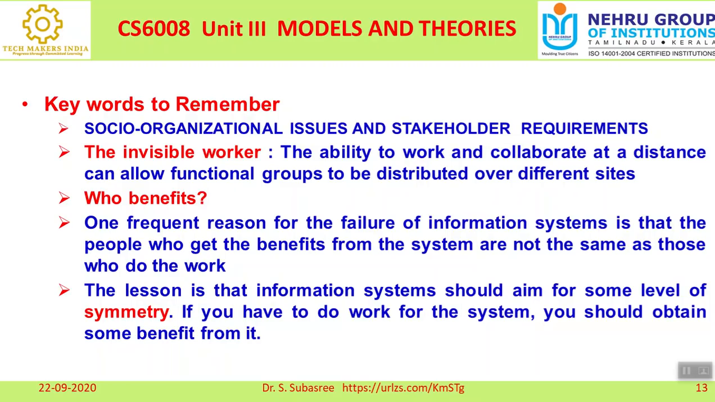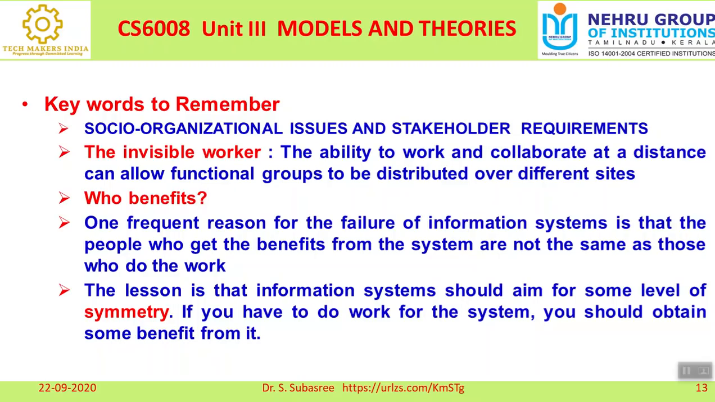Is it not? So here that is the right drawback which is available in the socio-organizational issue. One of the issues it is considered. So the lesson is that the information system should aim for some level of symmetry. So they should be equal, right? That is called a symmetry. So it should not have any conflict or difference of opinion.